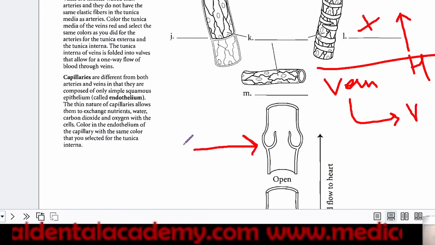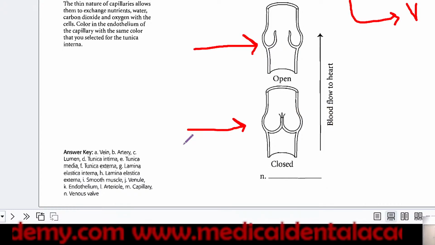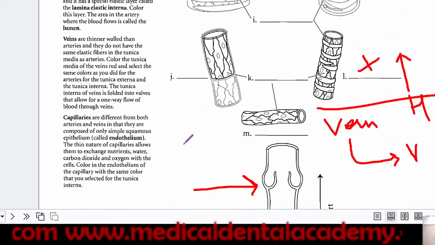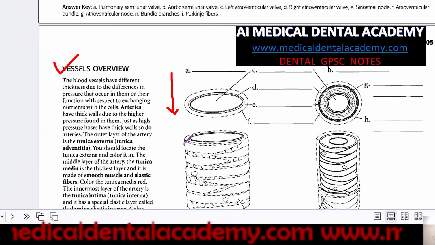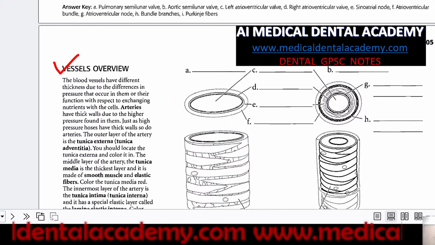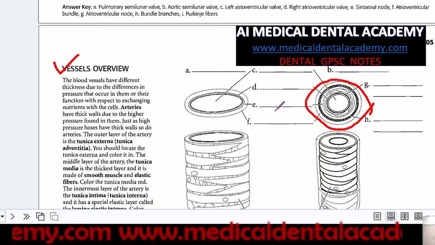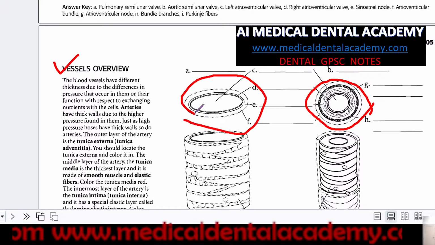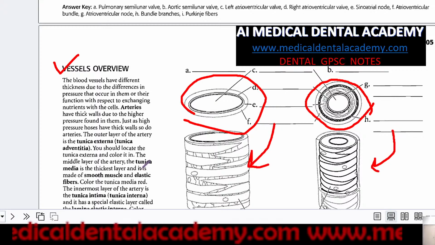Now the different layers of these vessels. First of all, understand that I is for smooth muscle. Here A is a vein and B is an artery. You can see that the artery is thick and the vein is thin. The vein cross section is here and the artery cross section is here.